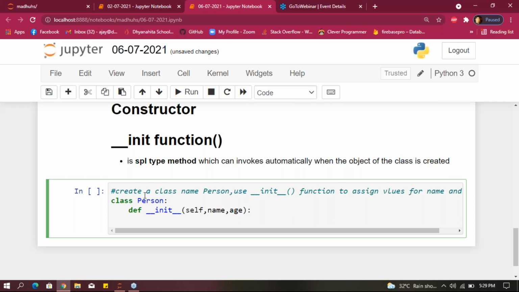And here, if you want to know this, look at here. What is this initial function here?